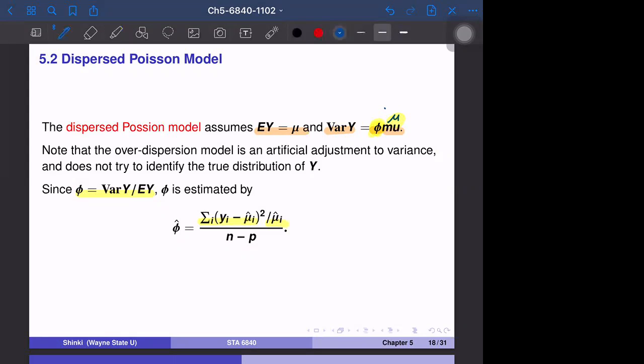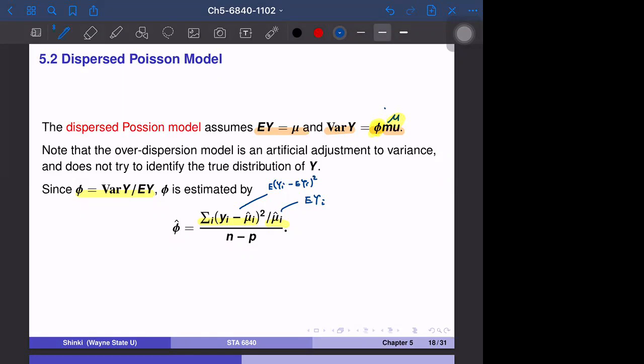Basically mu hat is the estimate for the expectation of y_i, and y_i minus mu_i hat squared is one estimate, or one realization, of the expectation of y_i minus expectation of y_i, squared.